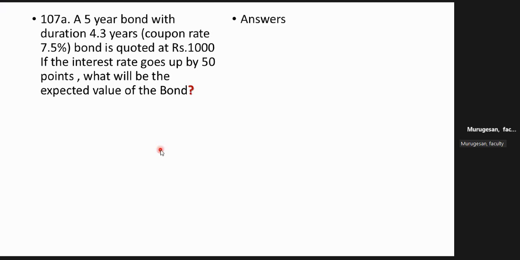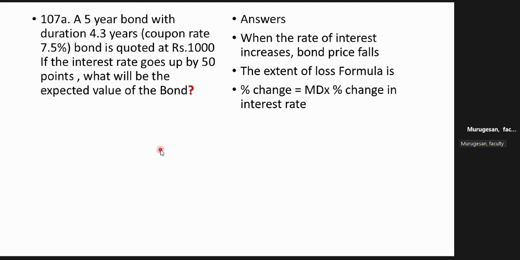So for this, the formula, this is a fundamental rule. When the rate of interest increases, yield rate increases, coupon rate increases, bond price falls. Either increase or decrease. When the price decreases, it is a loss for the investor.